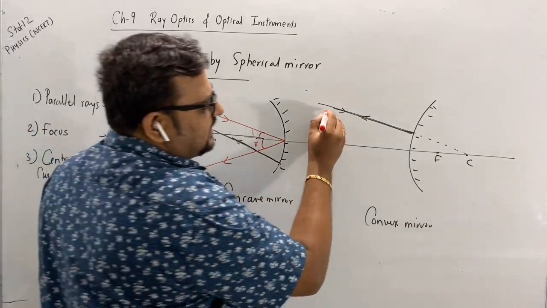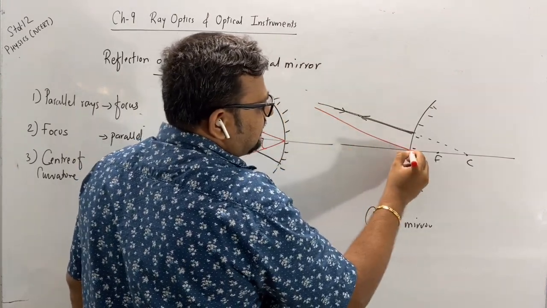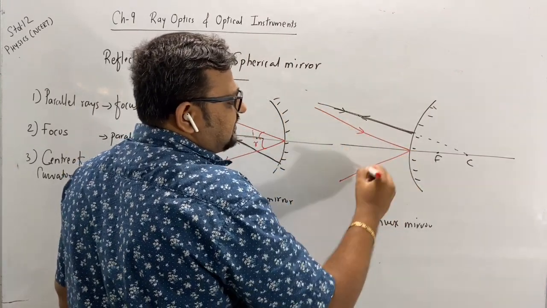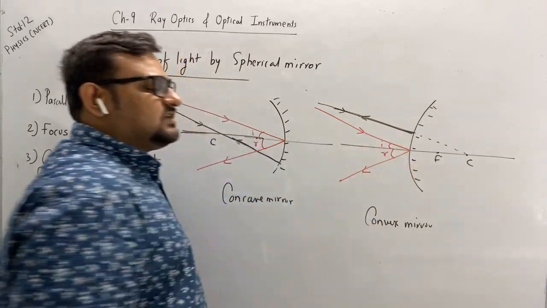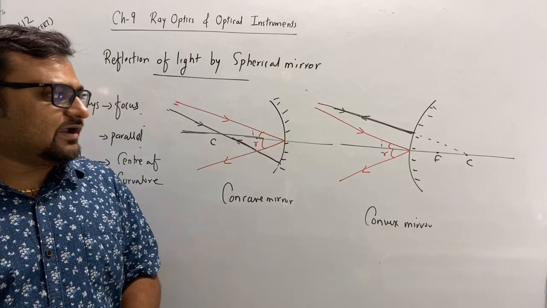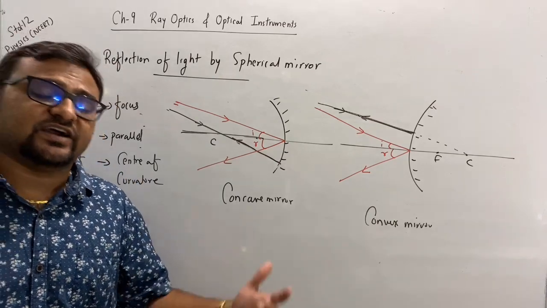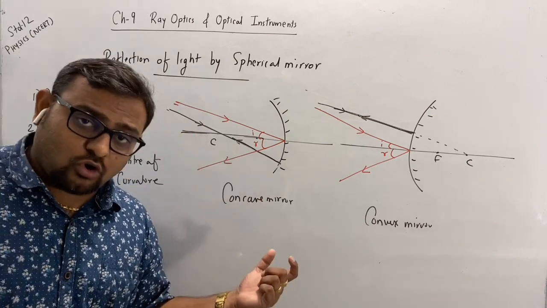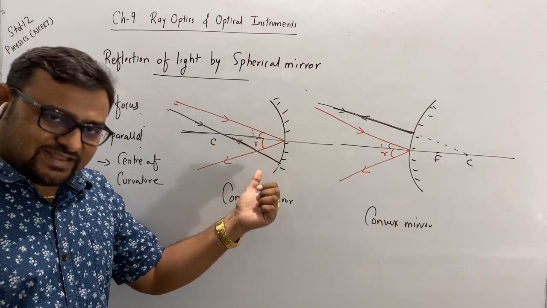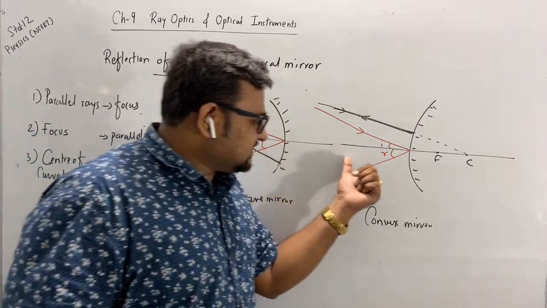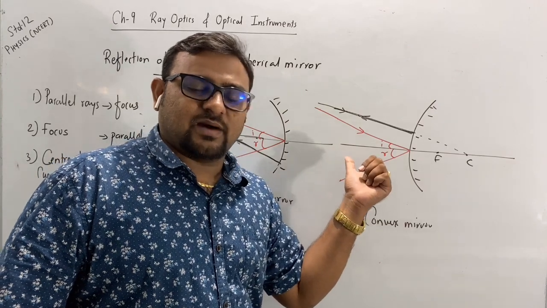Same way also in convex mirror: if this is the incident ray, this will be the reflected ray. Angle of incidence is equal to angle of reflection. Means if any ray is incident at 30 degrees on the pole, then the reflected ray will also make 30 degrees, because in this case the principal axis acts as a normal.